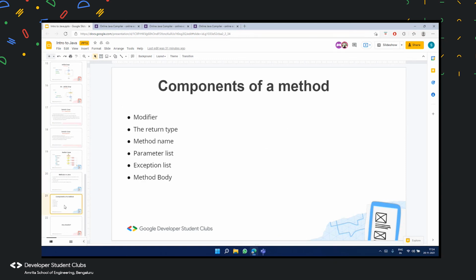So now I'll talk about components of a method, and I'll probably brief you about each of these. A modifier is nothing but the access type of a method, right? A modifier defines the access types of a method. So access types can be public, protected, private, and default.